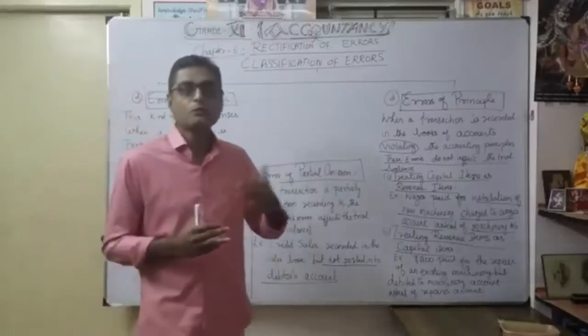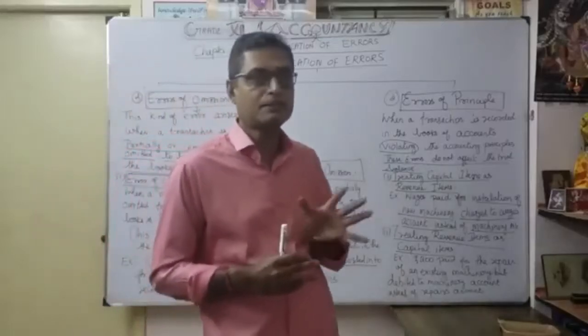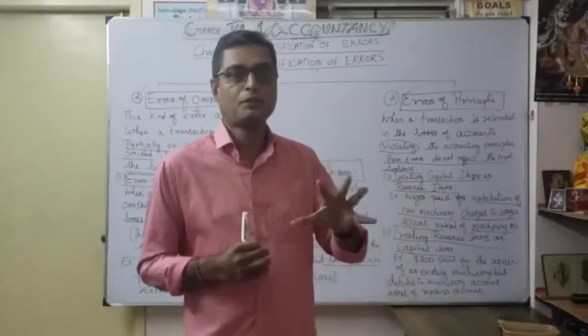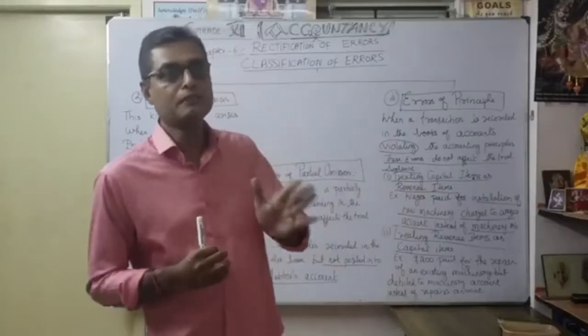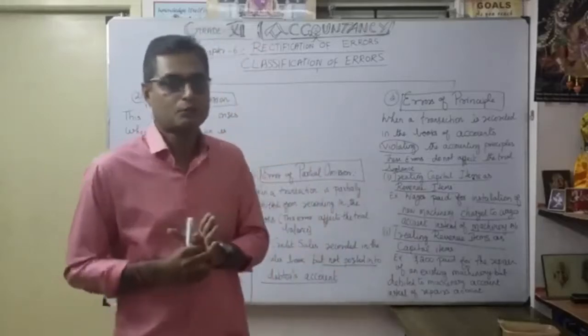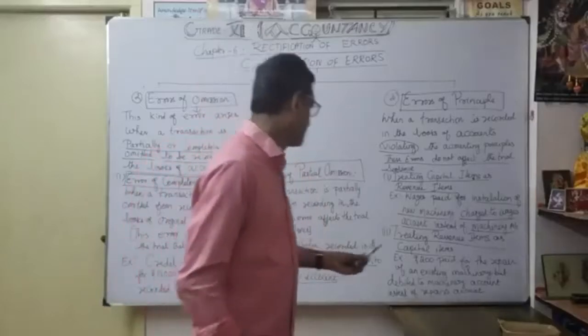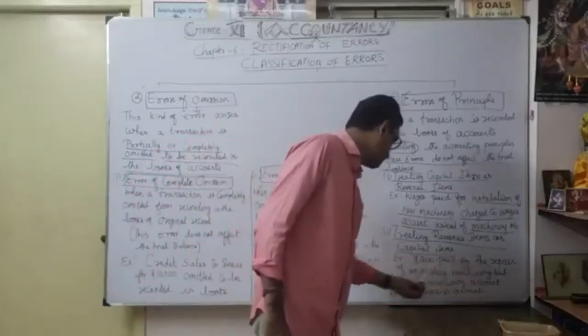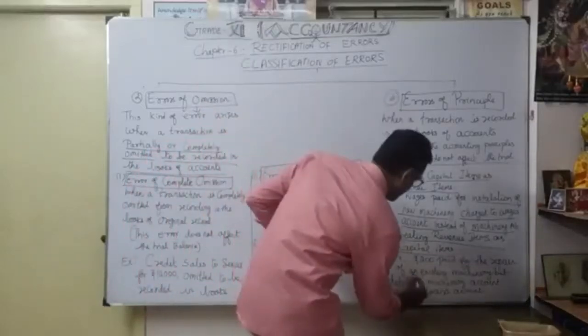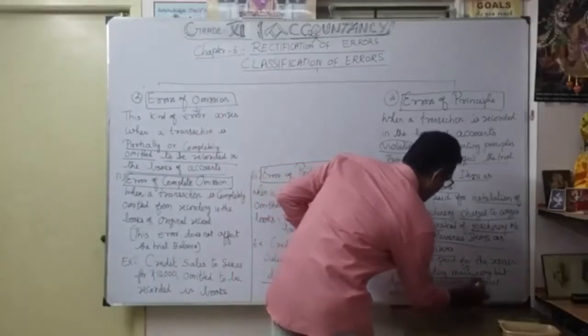It is coming under revenue expenditure, for the day-to-day financial year. Here, the 200 was paid for the repair of an existing machinery to make it work.